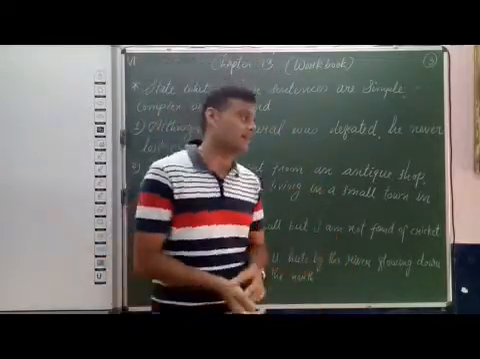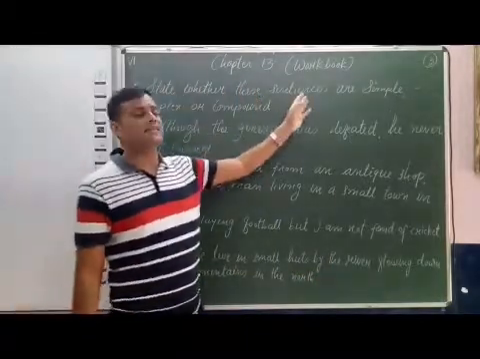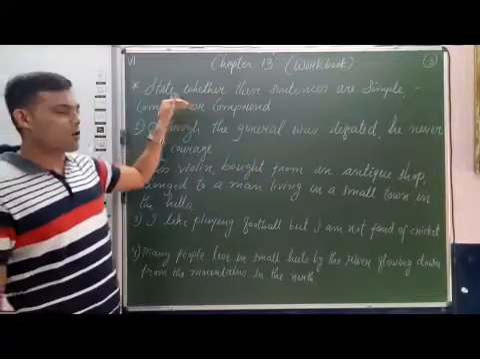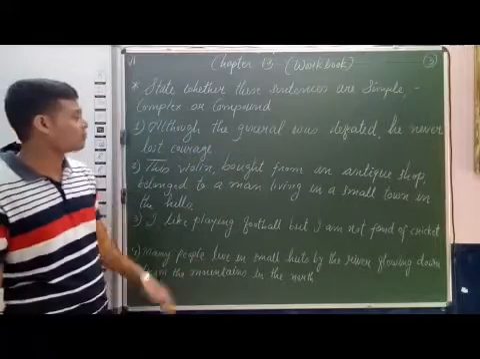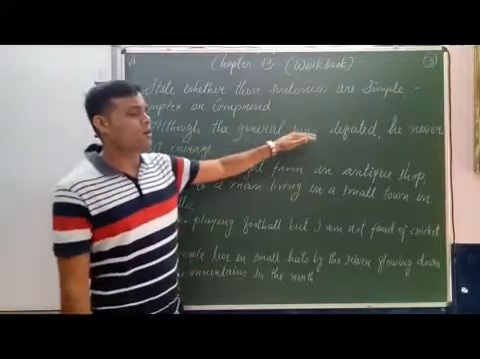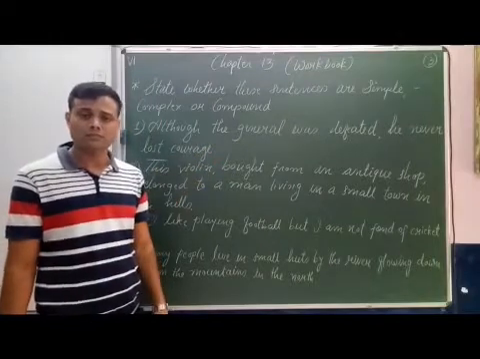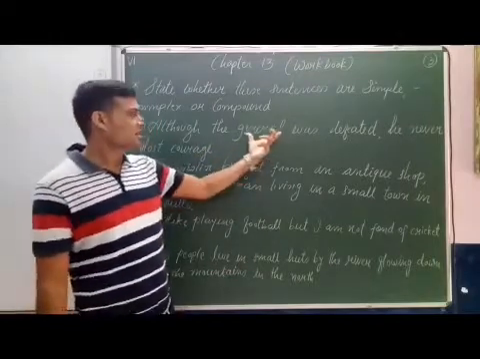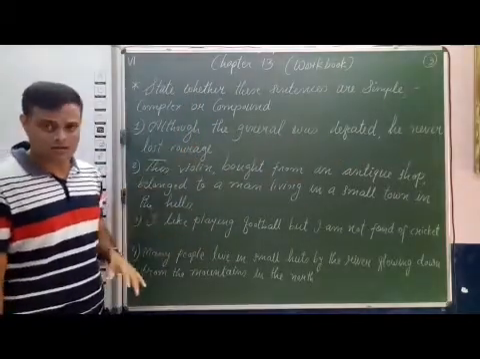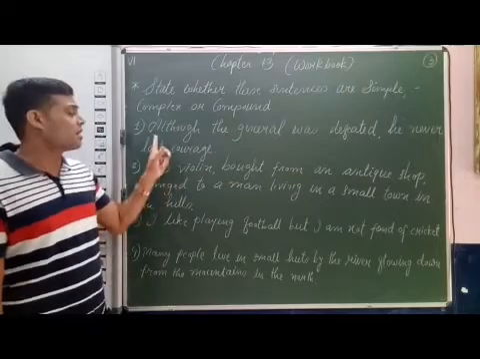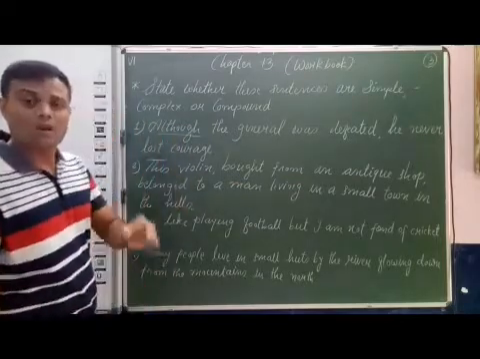Let's solve the exercise. The question is, state whether these sentences are simple, compound or complex. First sentence, although the general was defeated, he never lost courage. Students, here two clauses. The general was defeated and second, he never lost courage. And two clauses joined with subordinating conjunction, although, so it is a complex sentence.